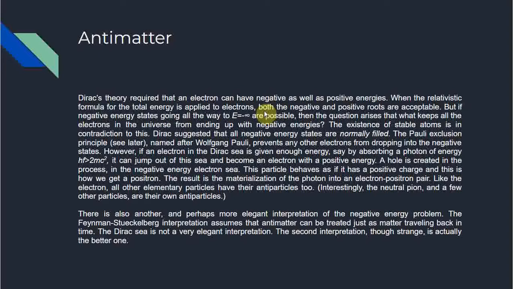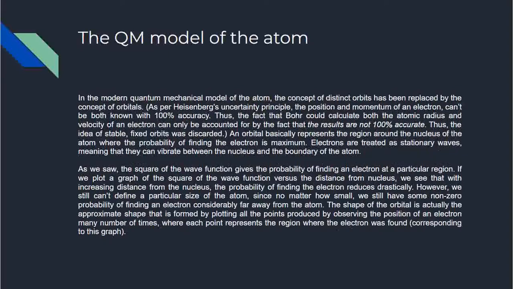So this gives rise to a lot of metaphysical questions, but mathematically it's a beautiful, elegant theory. It works mathematically. Matter traveling back in time is antimatter because the equations work. If we make the modification that the matter is traveling back in time, the equations work. The Dirac theory is not a very elegant interpretation. The second interpretation, though strange, is actually the better one.